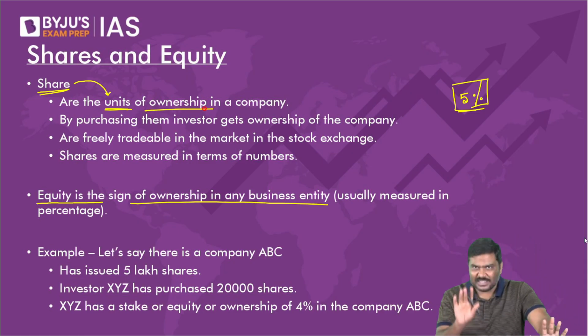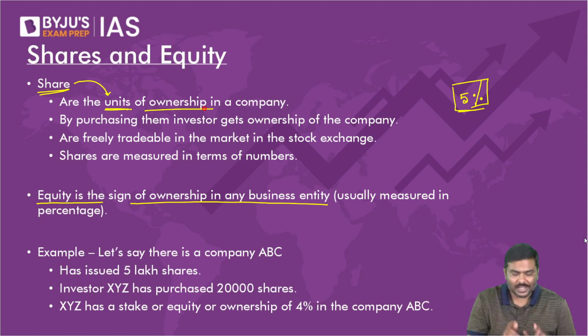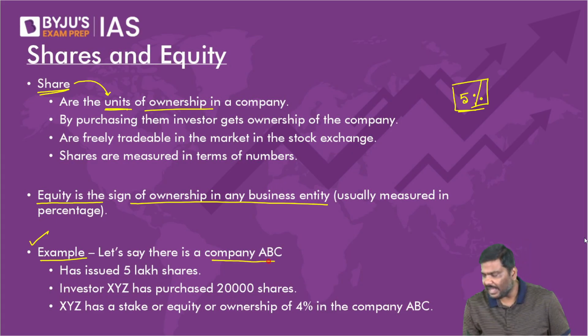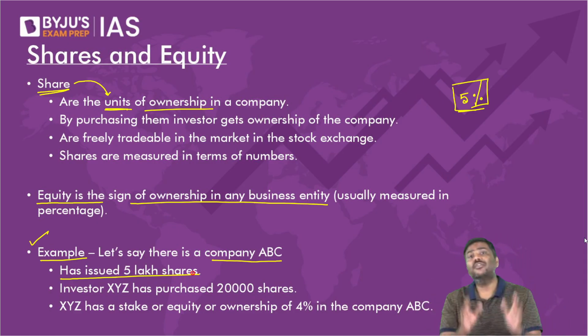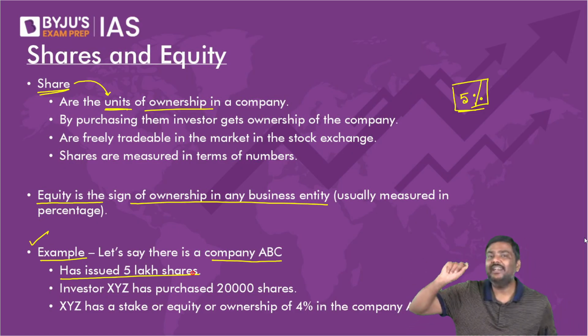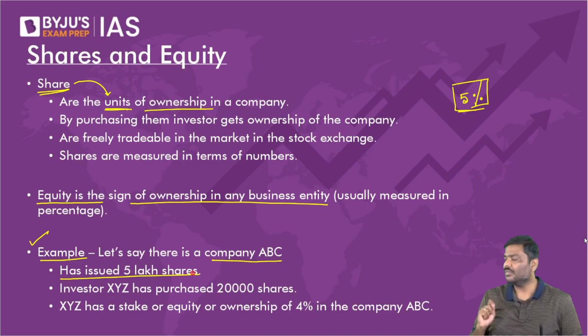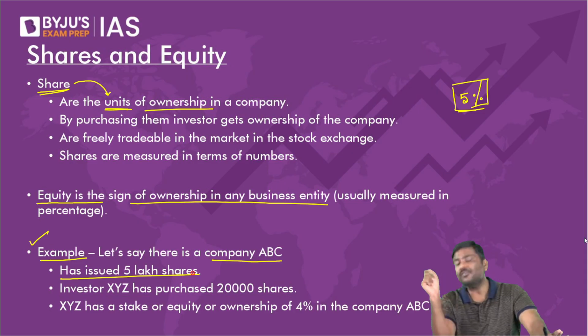I'll give you an example. Please have patience. Shares represent units of ownership. So what do you mean by units of ownership? Look at the last part of the slide. I've given an example. Let's say there is a company ABC, and this company has issued a total of 5 lakh shares. Now, can I say all these 5 lakh shares are individual units of ownership? The company ABC has issued 5 lakh shares, which means they represent individual units of ownership.